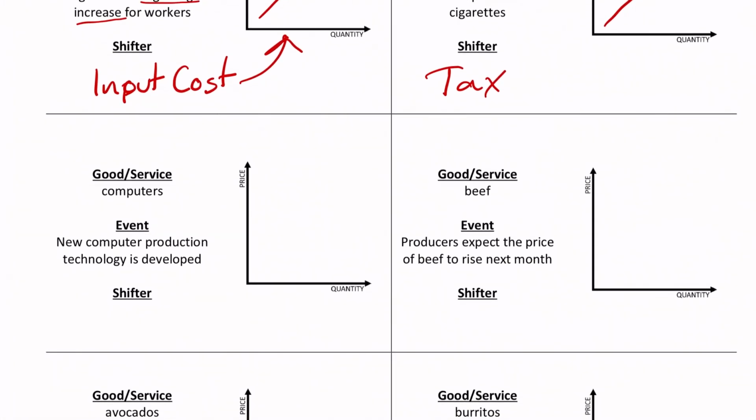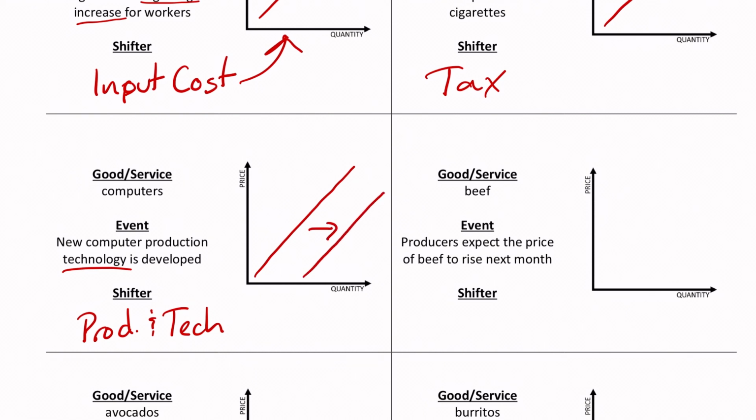All right. A new computer production technology is developed. So the keyword there is technology. We know this one is going to be productivity and technology. And if a new production technology is developed, we assume that it's positive, that they're not coming up with new technology to make it worse off for us producing computers. And so therefore our supply curve would shift to the right.